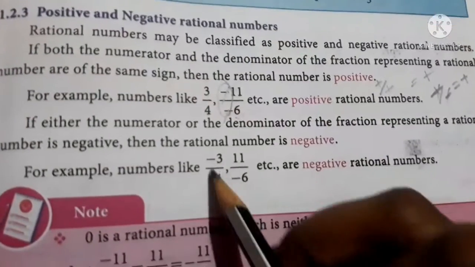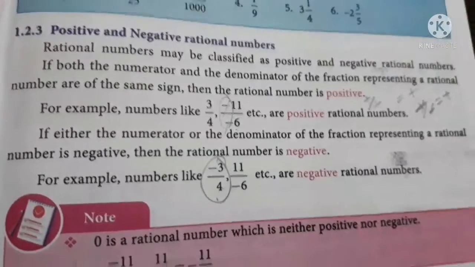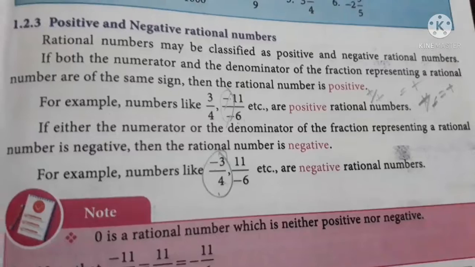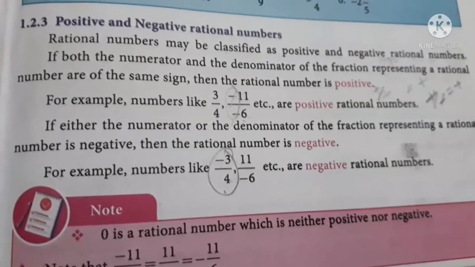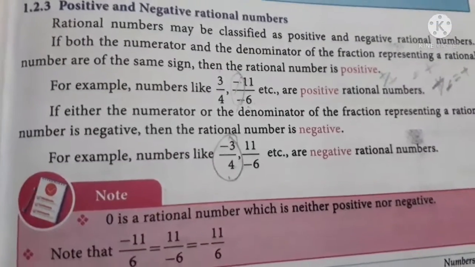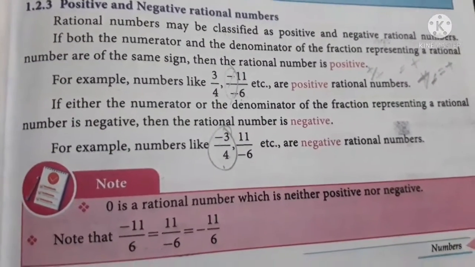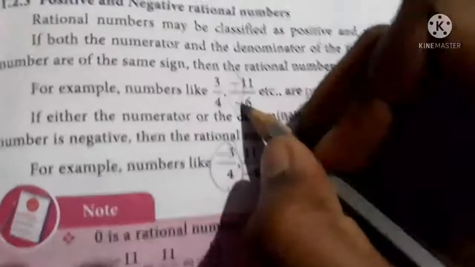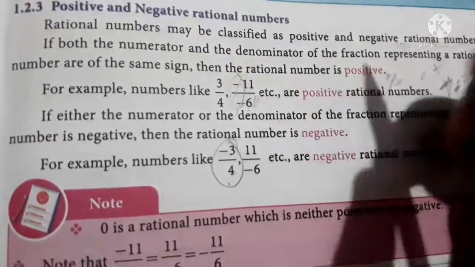If the minus symbol is in the numerator or denominator, that doesn't matter, because when you have the negative symbol in the denominator, you should automatically take it to the numerator. It doesn't mean that when you have the minus symbol in the denominator, it will be called positive. Not like that. It is also negative, because you should bring the negative symbol to the numerator. But if it is like this, you can learn it in another way.